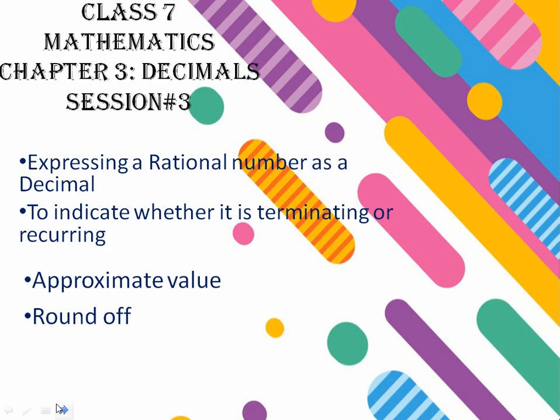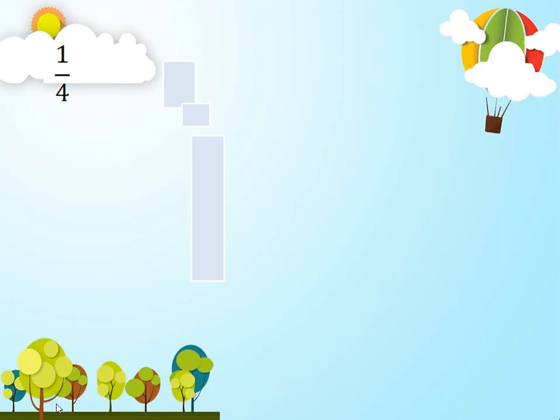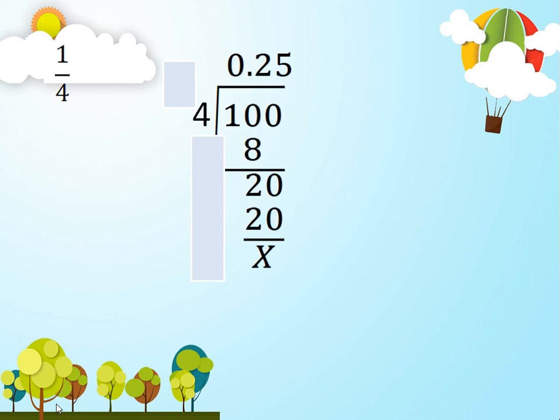So let's express a rational number as a decimal. To express a rational number as a decimal, I simply have to divide the numerator of the rational number by the denominator by simple division. For example, here we have a rational number 1 over 4. The numerator is 1 and the denominator is 4. So I simply have to divide 1 by 4 through simple division. Here I can see that after simple division, I am getting 0.25 as a quotient and 0 as a remainder. So my rational number 1 over 4 has been converted into the decimal number 0.25.